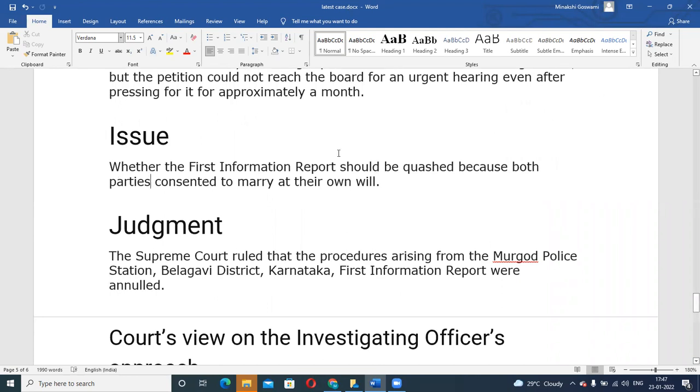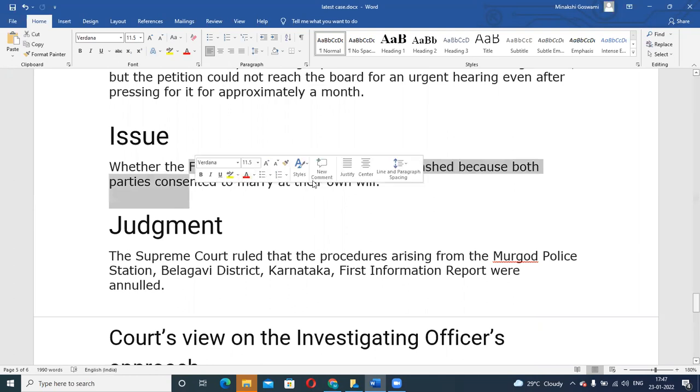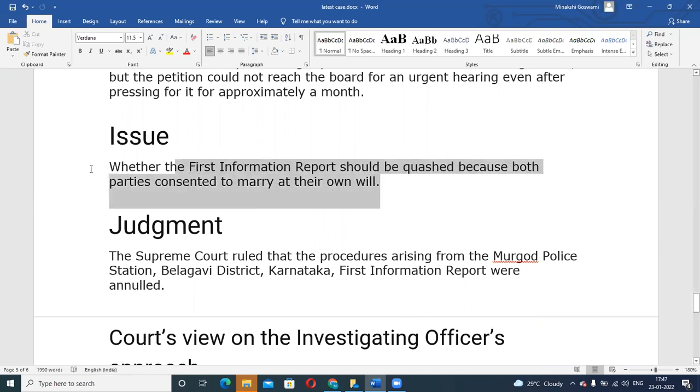So now the main issue, when she went to the Supreme Court and informed about the matter, was that the investigating officer is threatening her and is also saying that a kidnapping case will be filed against her husband. So the main issue was whether the first information report should be quashed because both the parties consented to marry at their own will.